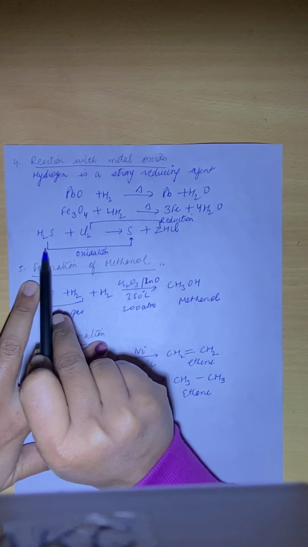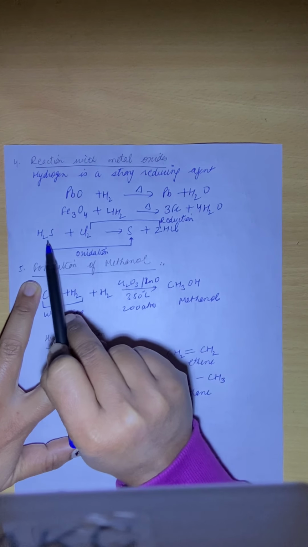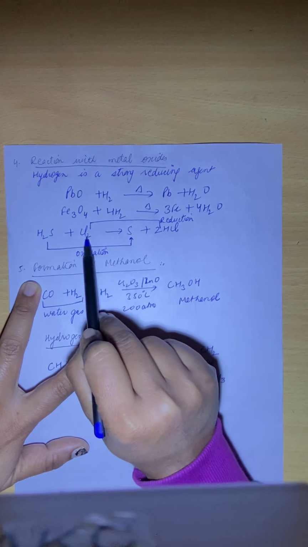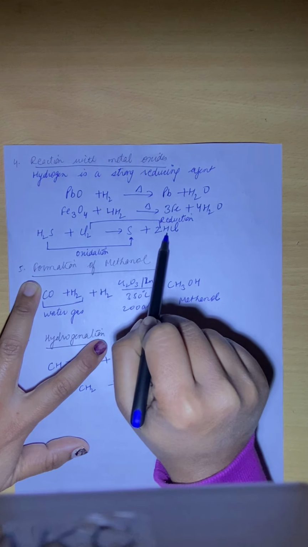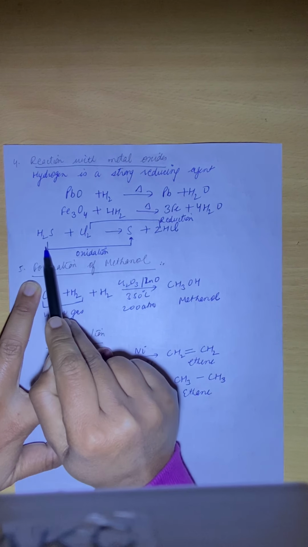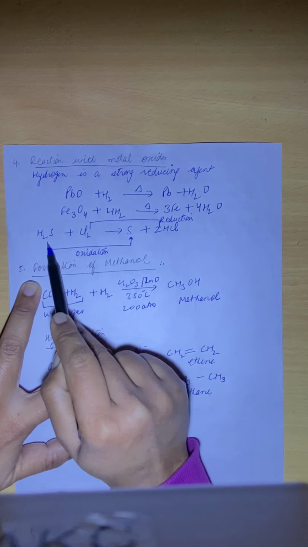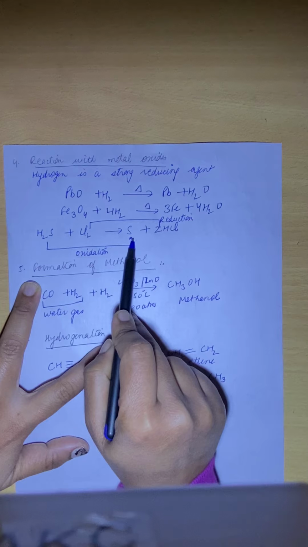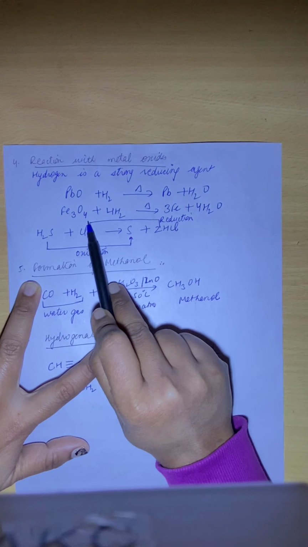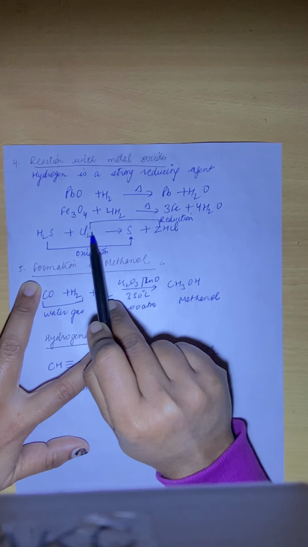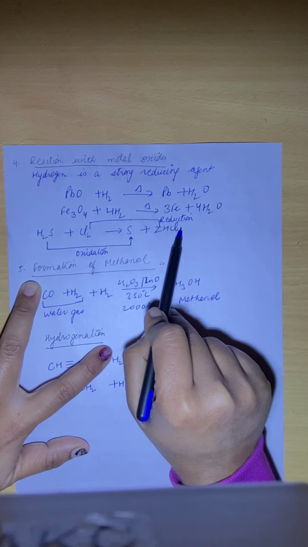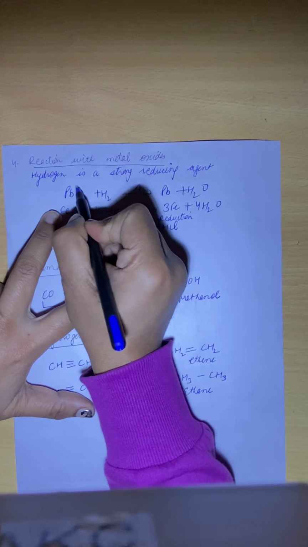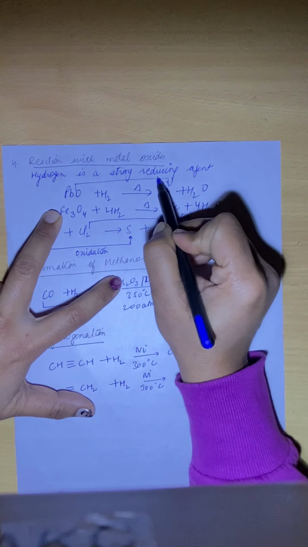Here if you see, H2S is changing into sulfur. Here it is removing hydrogen. After removing hydrogen, it is changing into sulfur. Chlorine is changing into HCl by the addition of hydrogen. Now here removal of hydrogen is taking place. So removal of hydrogen is called oxidation. Now here addition of hydrogen is taking place, chlorine is changing into 2HCl. So here reduction is taking place. One more time, lead oxide is changing into lead, so here removal of oxygen.